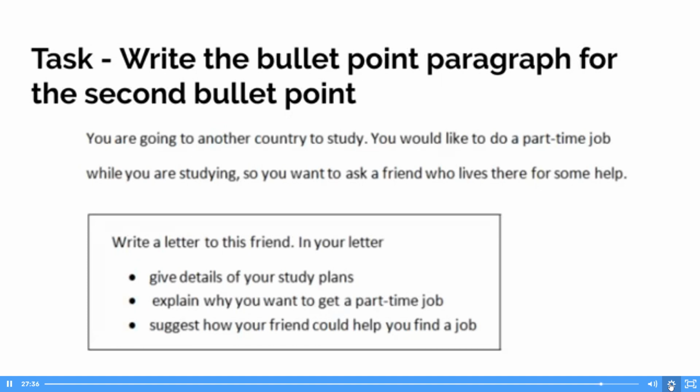Donnie, I'd like to work part-time to raise money for my studies and upkeep. As you already know. So I would stop this, Donnie. I want a full stop after the upkeep. So that's one idea. And then the next idea is that, as you already know, I struggled to pay for my first semester's tuition fee. I think a job will help me with extra money. But on topic, which is really good.